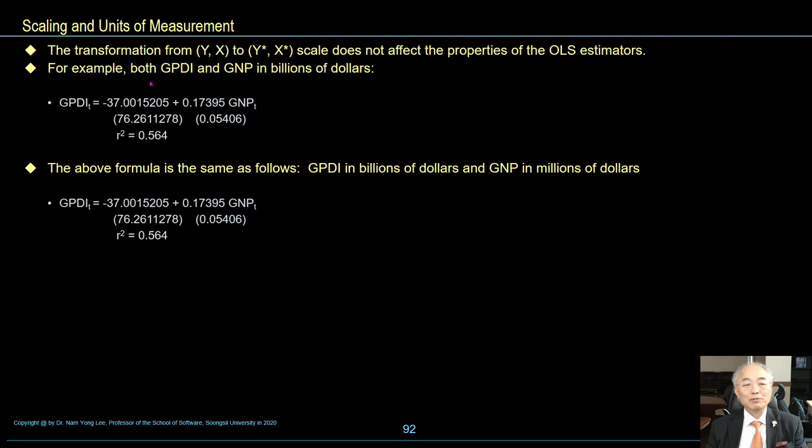For example, both GPDI and GNP in billions of dollars. The regression model GPDI is equal to minus 37 plus 0.17395 GNP.